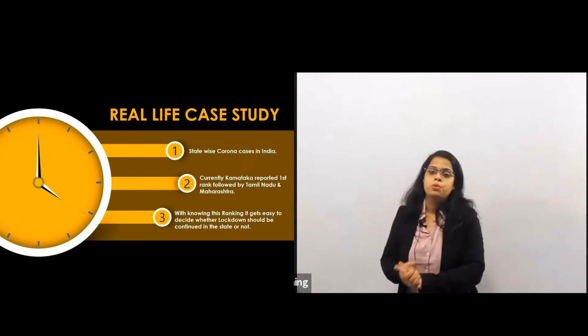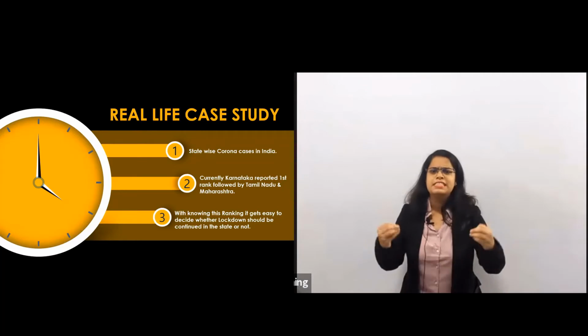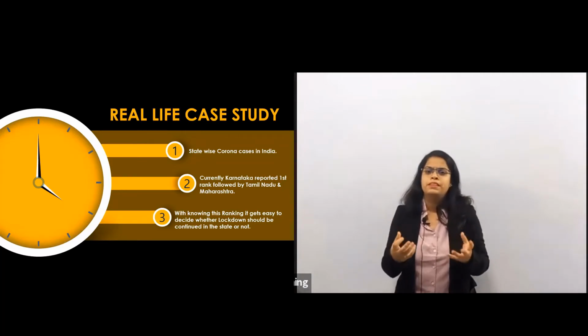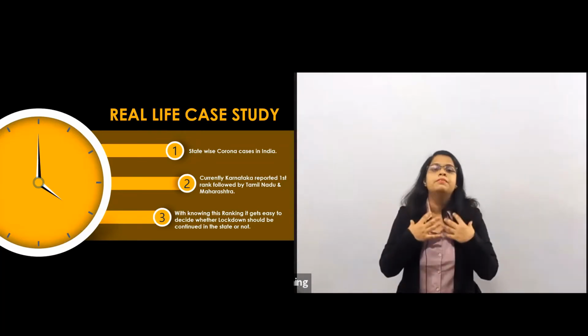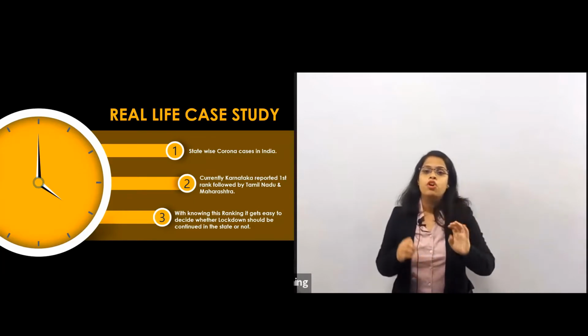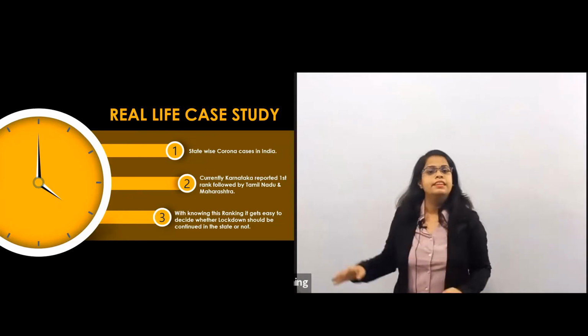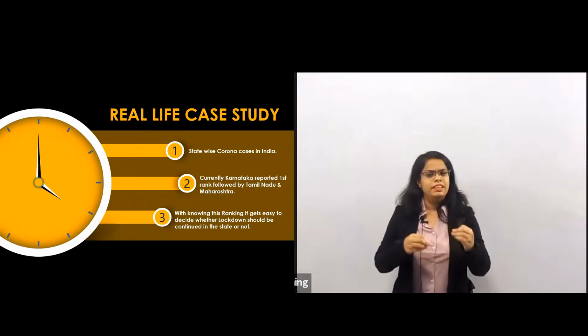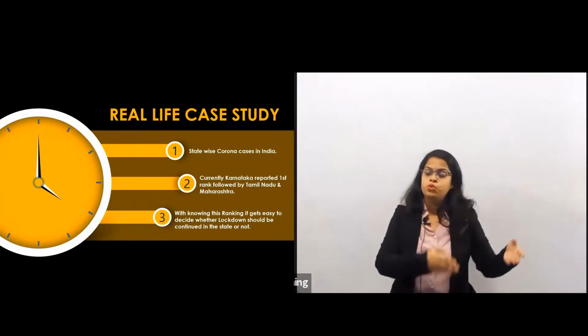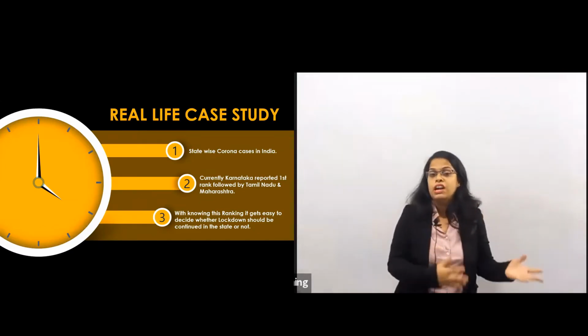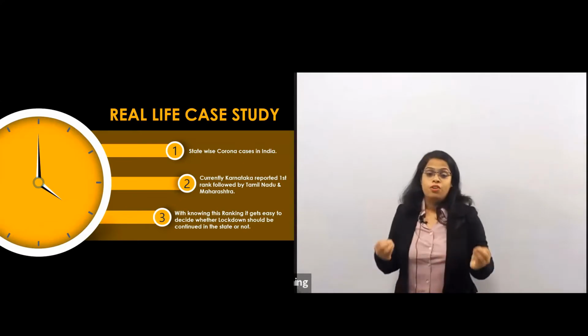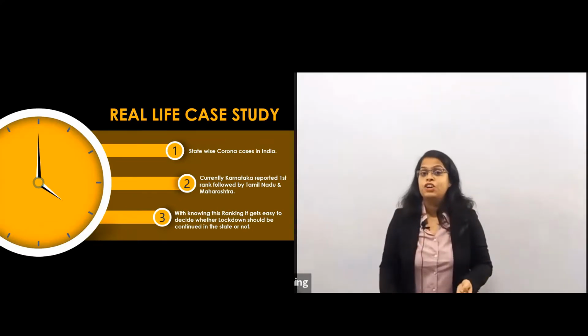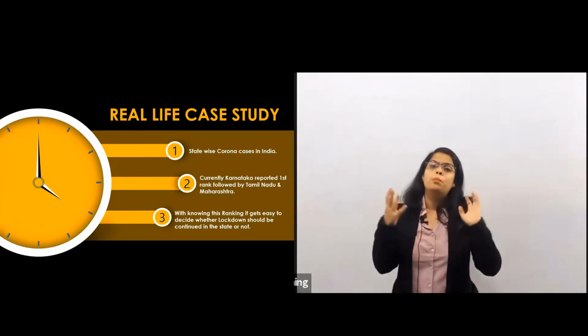So in this way we can decide. Okay, let's say in some cities, like in my city, up to 4 o'clock it is open, but after that there is a complete lockdown. In your city there might be a lockdown up to 2 o'clock, after that it is open, or Saturday and Sunday are completely off, or there might be complete open in your state also.